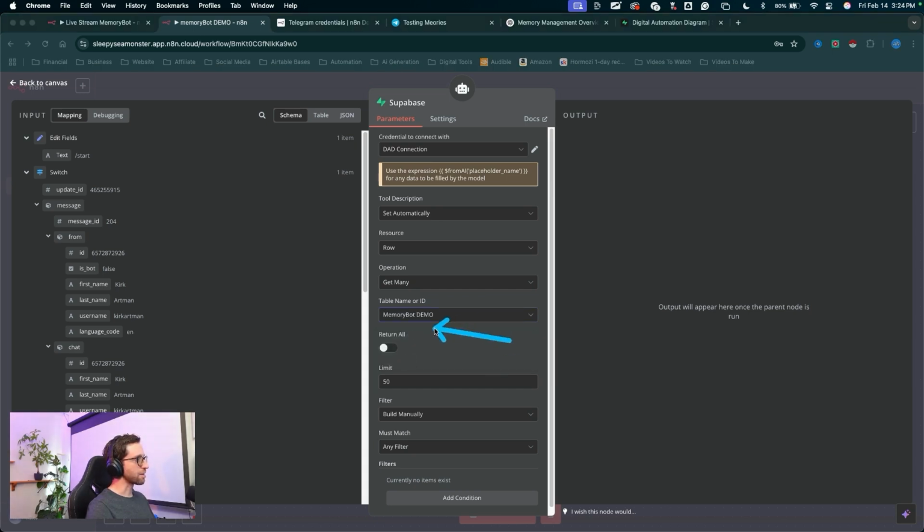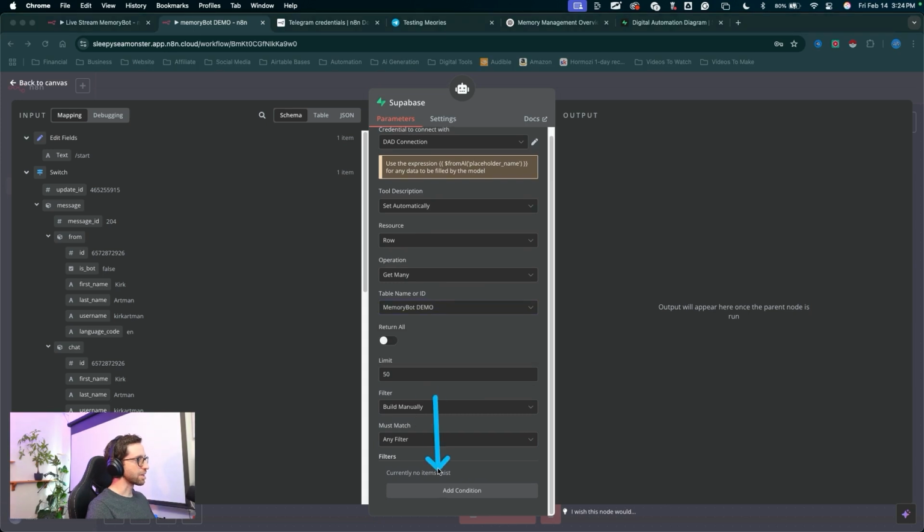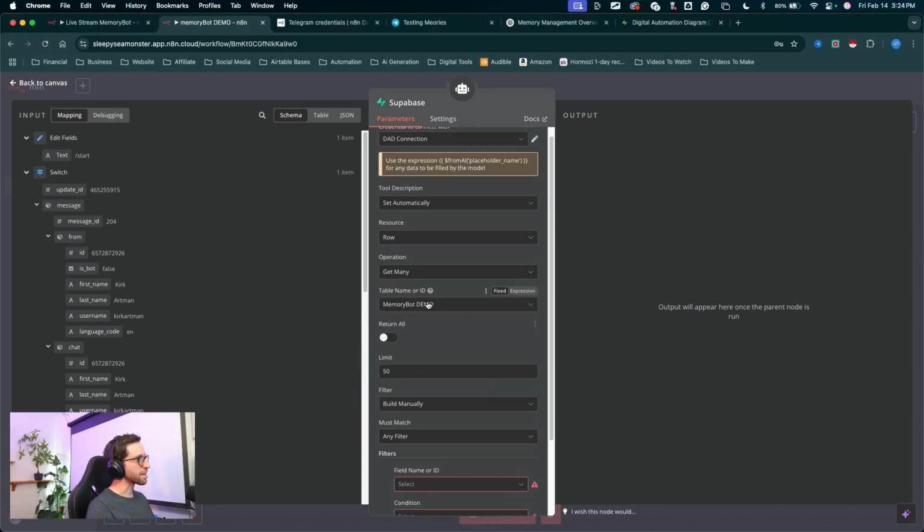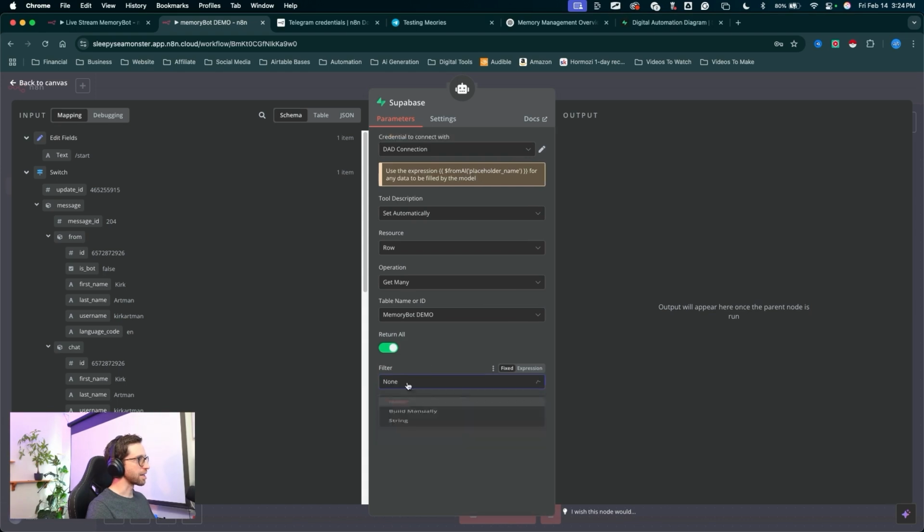And now what's great about Supabase, you can filter and limit your searches. You can add in lots of conditions coming from the user input to filter your searches and actually look for and get the relevant memories that you want. For this video, we have nothing in this Supabase table, so I'm just going to say return all. And for the filter, I will say none. It's just going to get everything inside of the base. We can limit that and filter that later on. So that's all we need from this node.